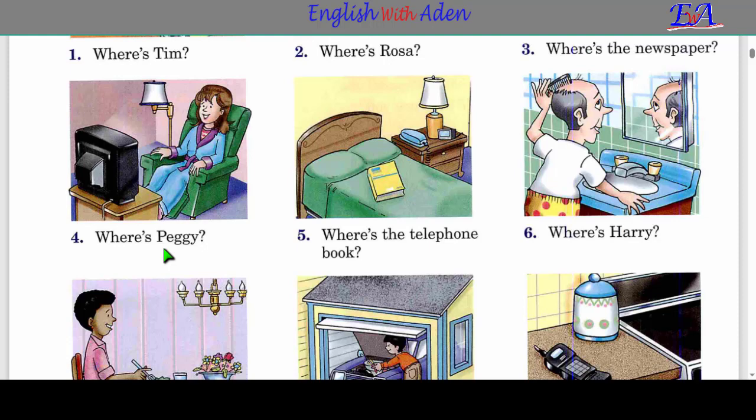Waan eegayaa waqti baan u sameynaya, waan eegaya insha Allah. Waan soo comment garan doonaa haddii la yidhaahdo. Where is Peggy? Gabadhan waxaa la yidhaha Peggy. Where is Peggy? Peggy meeday. Hadda jooji videoga jooji dadana jawaabta qor.